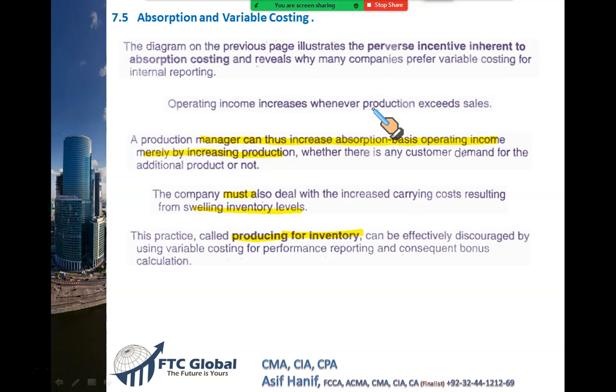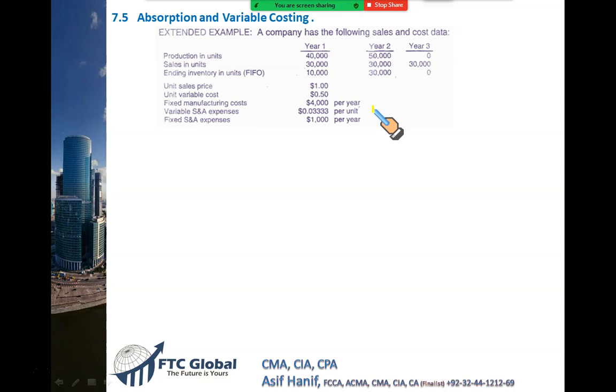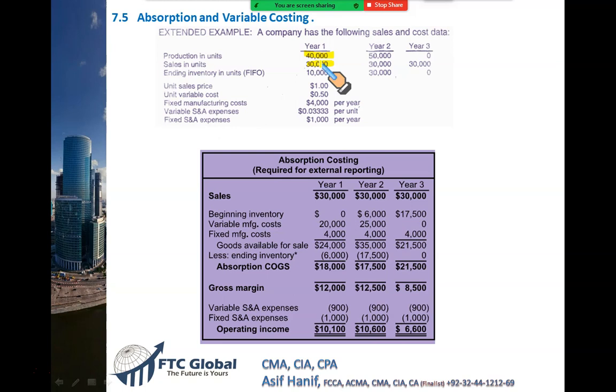Yes, I will explain the idea. Look at this. This is the next example here. Look at year 1. We produced 40,000 units, but we sold only 30,000 units. So our production is more than sales. Resultantly, we have ending inventory of 10,000 units, right? Since we have produced more, we sold less. And when we calculate profit, you can see this example in your book, your profit is 10,100. And this made us very happy.